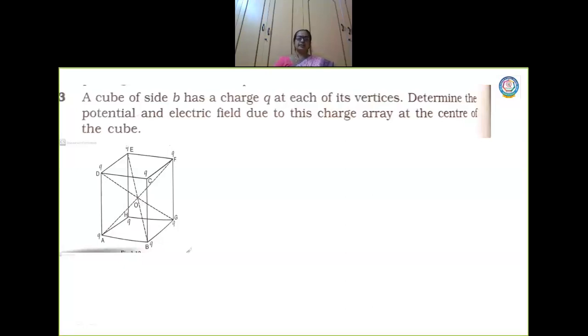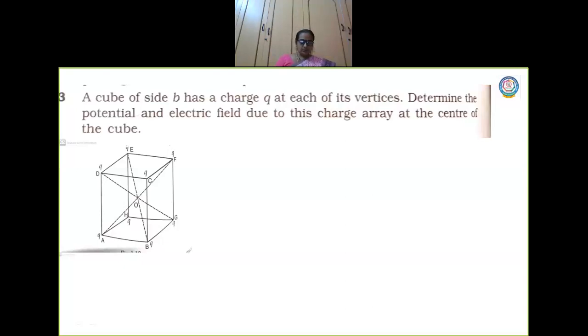Finally, you can write the electric field due to this charge array at the center of the cube will be 0, because the charges cancel each other. So the net electric field will be 0 at the center. That you can write at the last. So let us calculate now the potential.